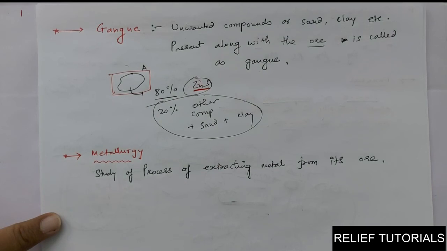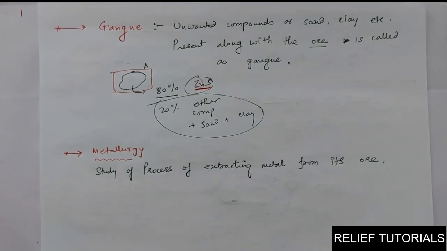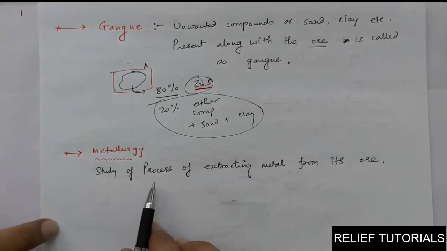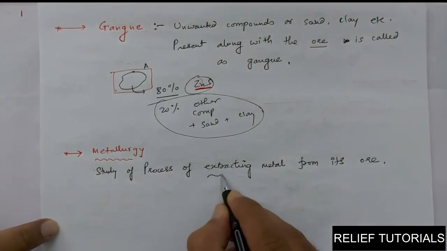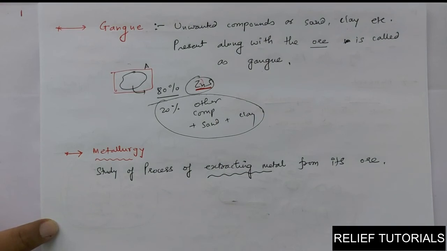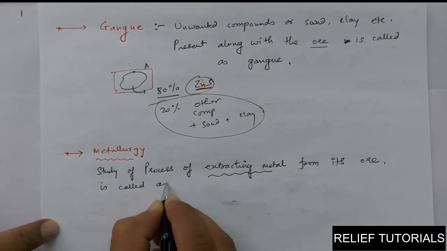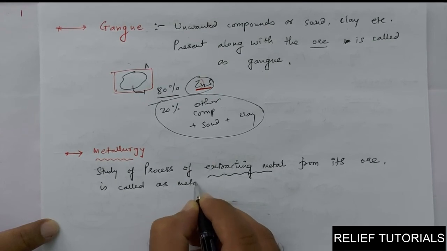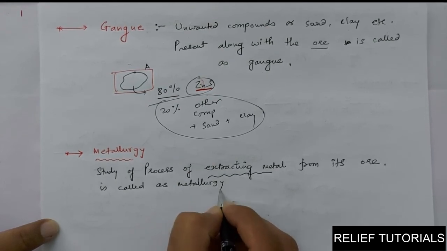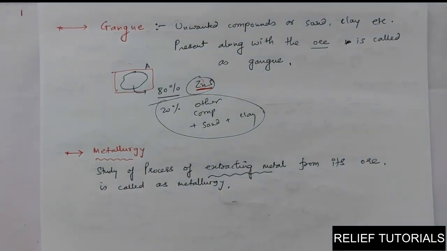Extracting metal from its ore. The study of the process of extracting metal from its ore is called metallurgy.